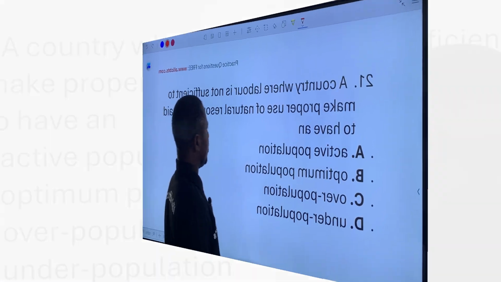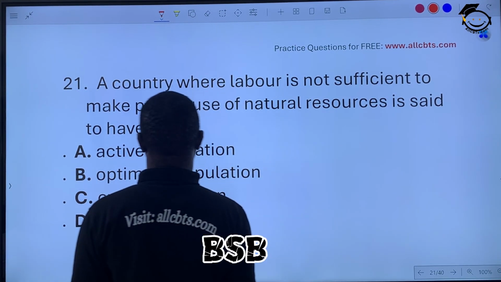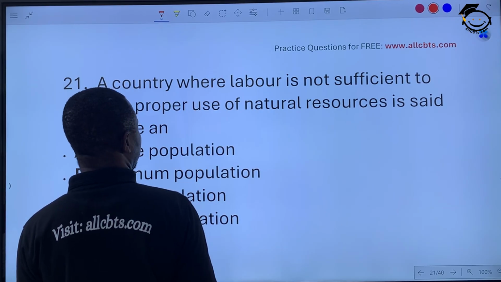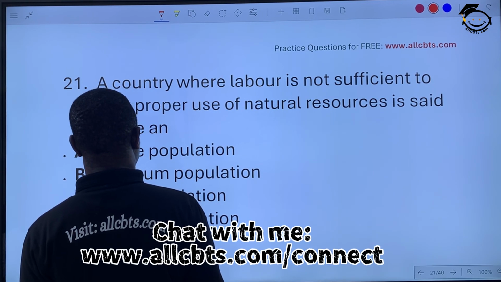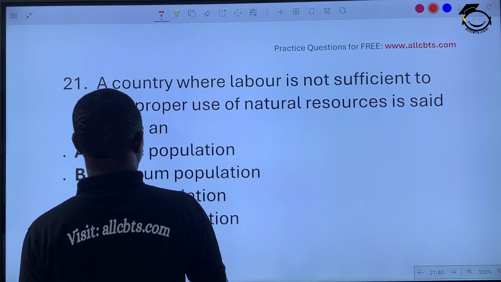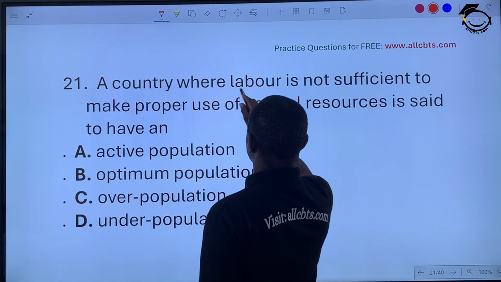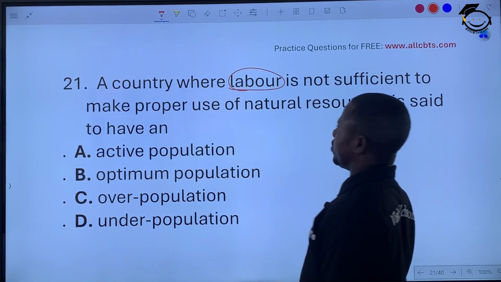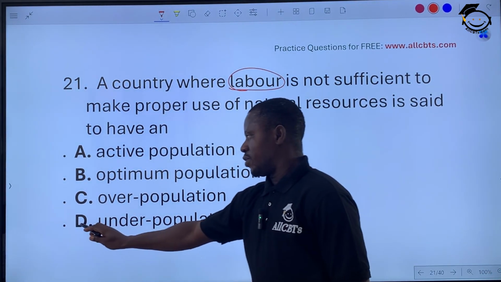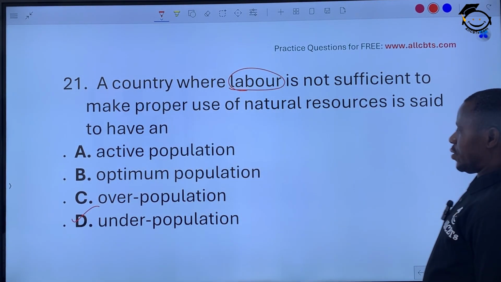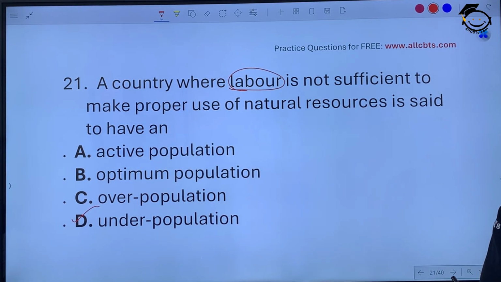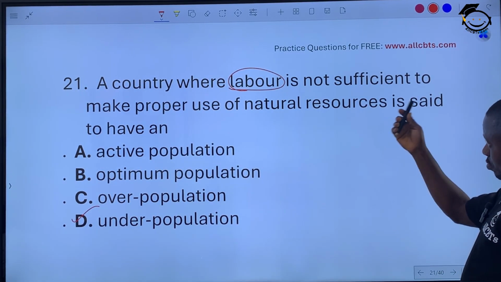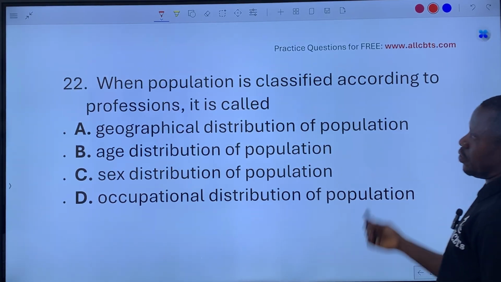A country where labor is not sufficient to make proper use of natural resources is said to be underpopulated. When there are not enough laborers, enough people to make use of the available natural resources, it is said to be what? Underpopulated. Okay? Now when we have more people than resources, the opposite, we call it overpopulation.